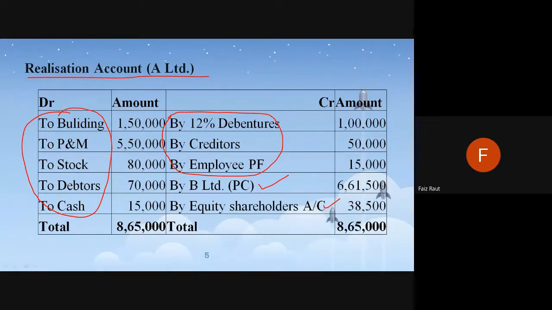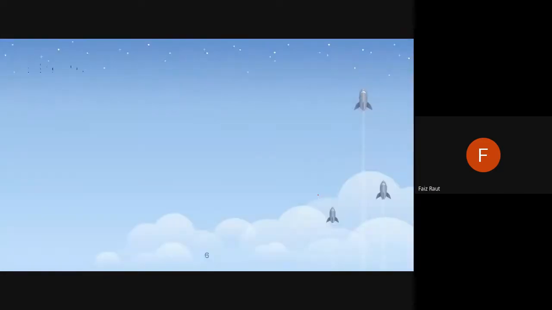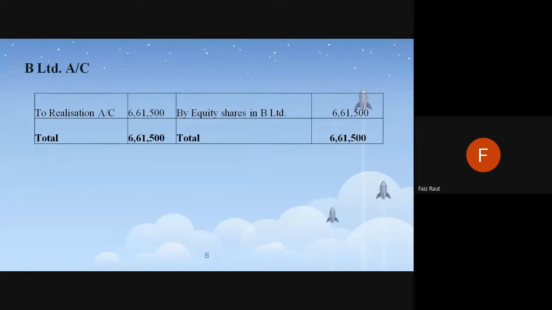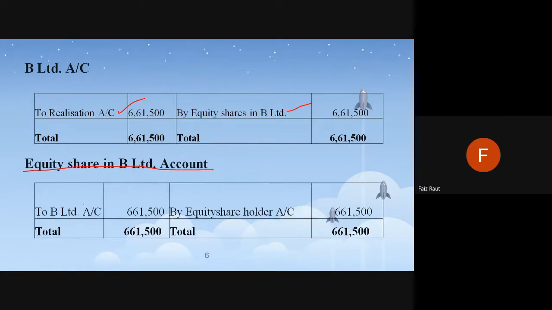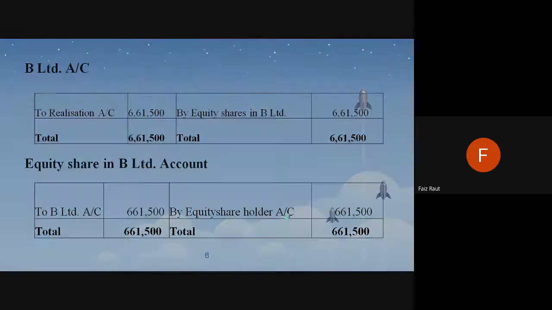Now इसके बाद में, realization account के बाद में, we will make an account for B Limited, the target company's account. In this, to realization account by equity share, this is the amount. So we are transferring this 6,61,500 like this, and we'll make this account equity shares in B account, where equity shareholder को हम लोग दे रहे हैं to B limited account by equity shareholders account. We are transferring like this, and finally the last account will be making of equity shareholder account.